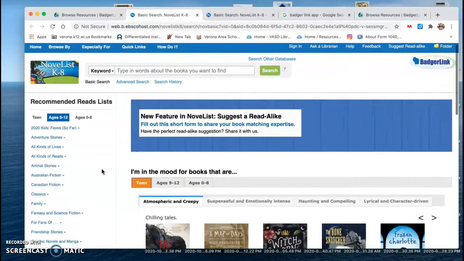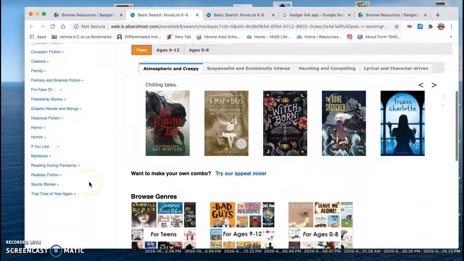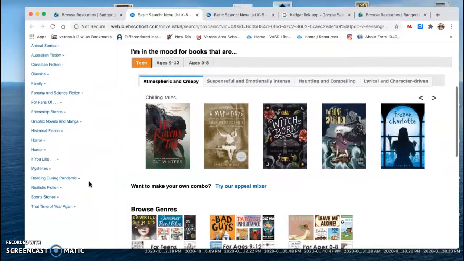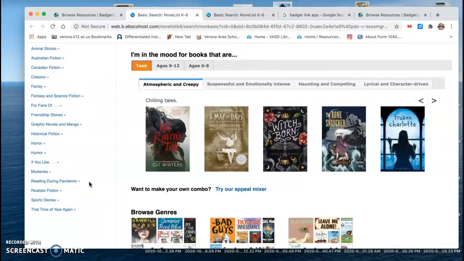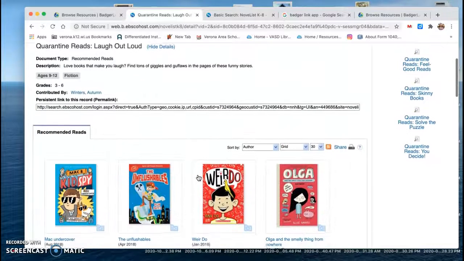So Novelist has many ways to recommend books. The first thing you see on the left-hand side are recommended reading lists. Many different reading lists compiled by the BadgerLink librarians. This has caught my eye. Reading during the pandemic. They actually have compiled lists of reading during the pandemic. I think I'd like to get a laugh out loud book. I could use some laughs at this point in the pandemic. Let's see what happens when I choose Laugh Out Loud Reads.